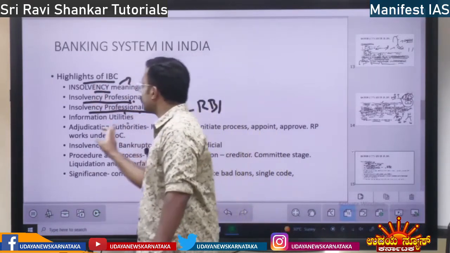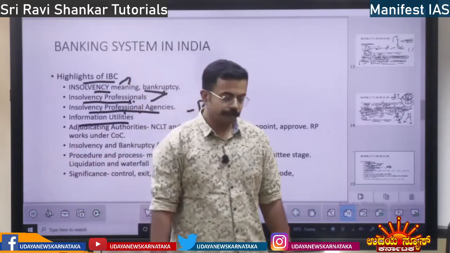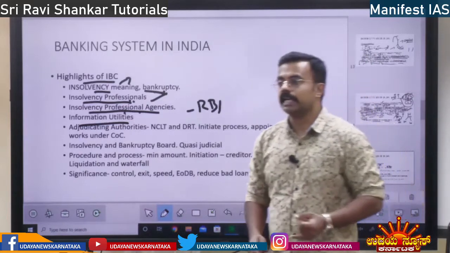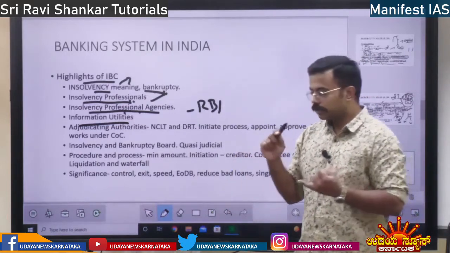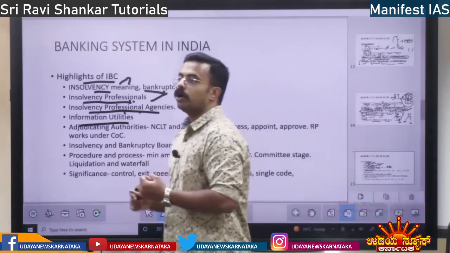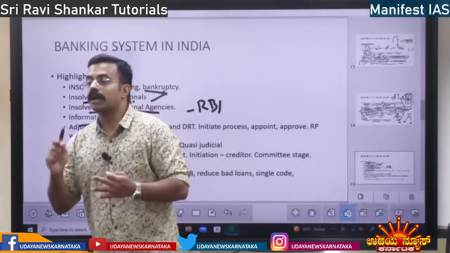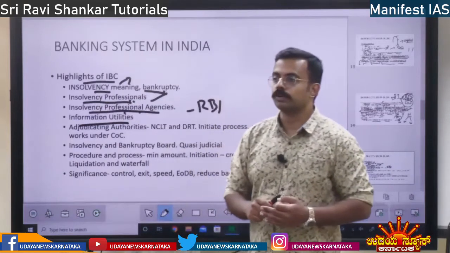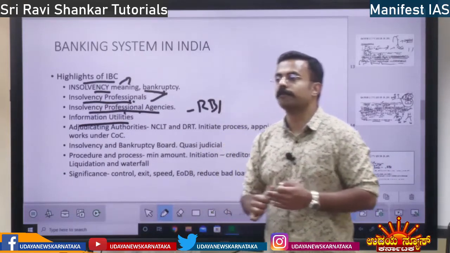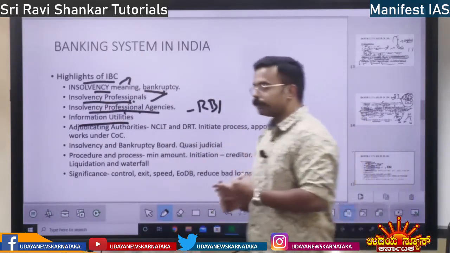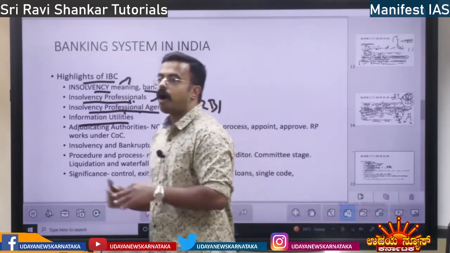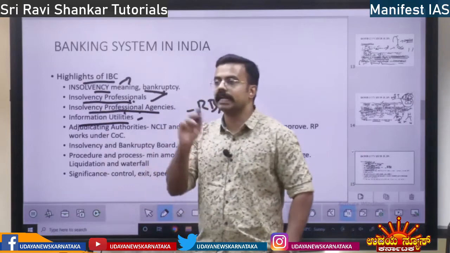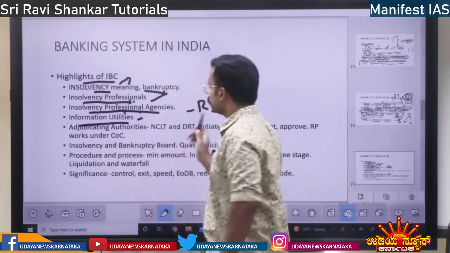And also information utilities. In the entire India, who has taken a loan, who has defrauded a loan, what is their credit, their CIBIL score. CIBIL score means whether you are eligible for a loan. Whether this person is eligible for a loan, all the information will be maintained in this information utility. Data will be put in this information utility.